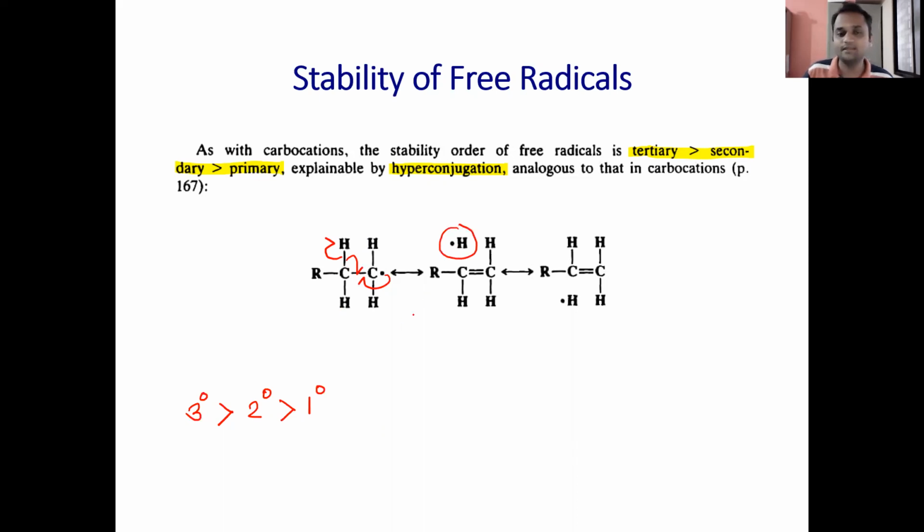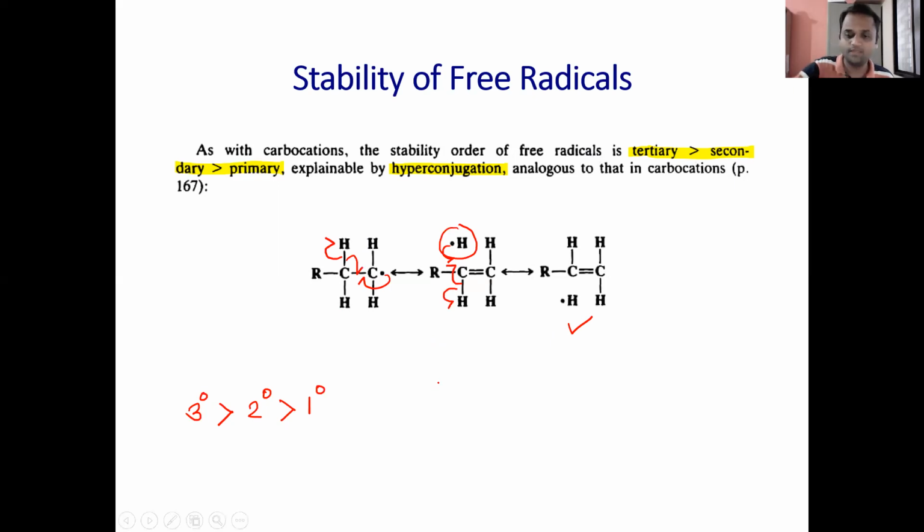Then in the next step, that H radical forms a bond with carbon and this other hydrogen takes a radical with it, so we get this structure. So this is the hyperconjugation possible in the case of an alkyl radical.